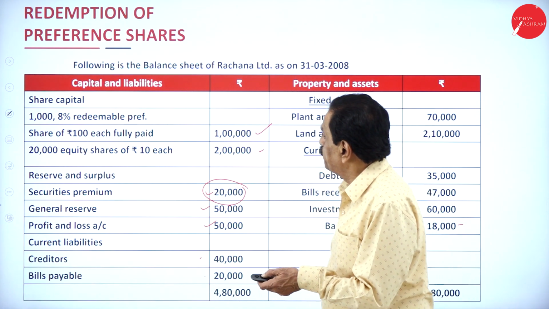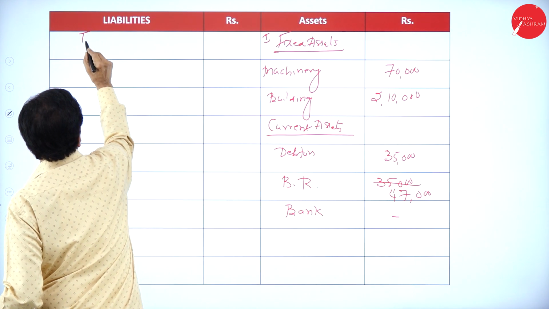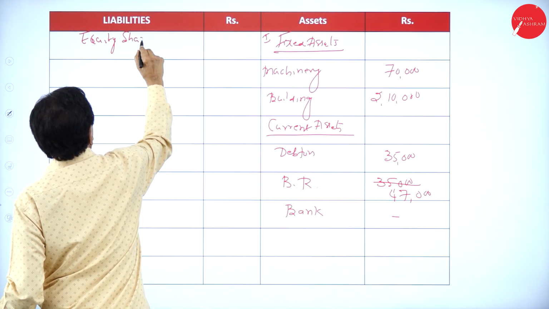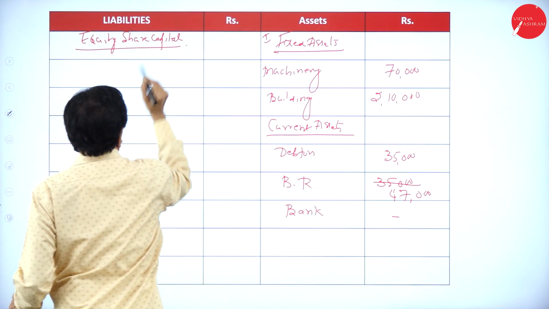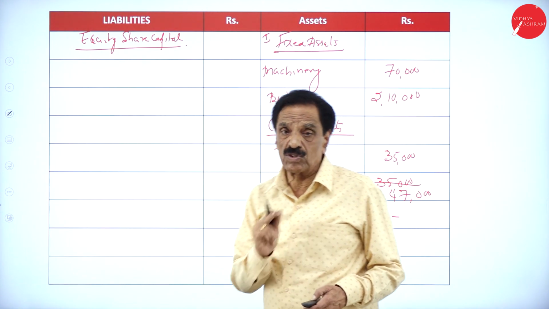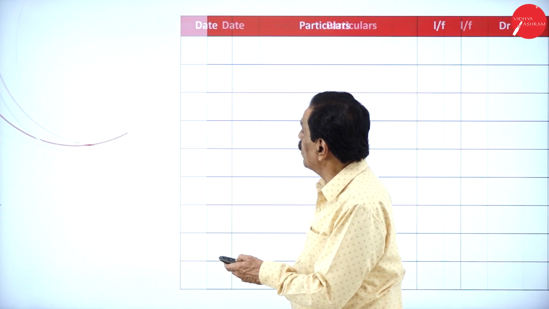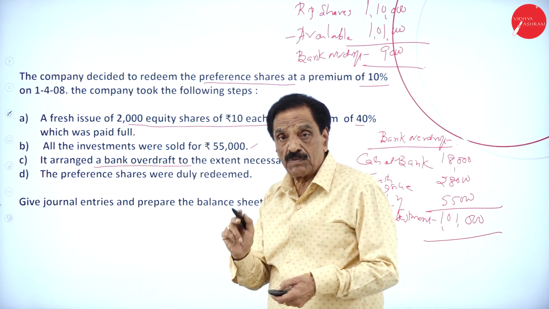Now come back here, liability side. Number one, equity share capital. You have issued 2,000 shares. Remember, in your balance sheet you already had 2 lakh. 2,000 shares of 10 each means 20,000.